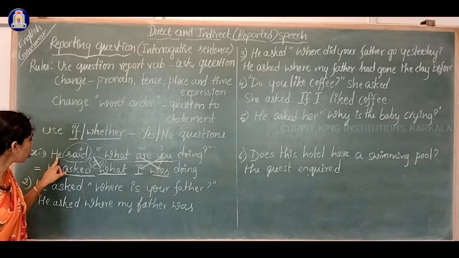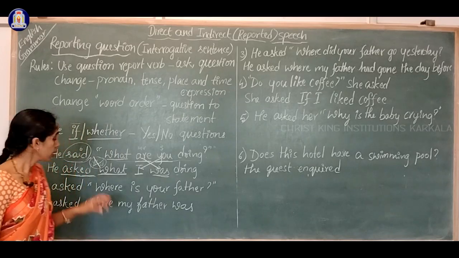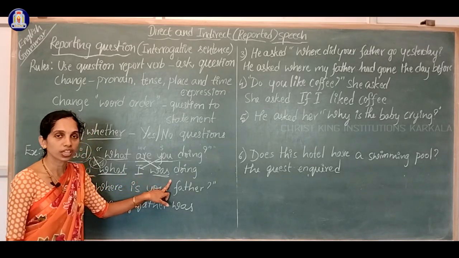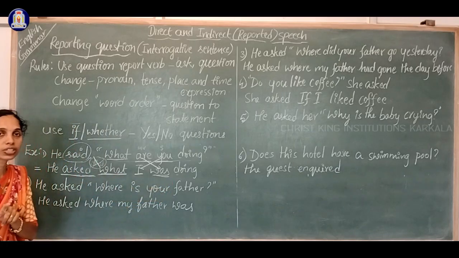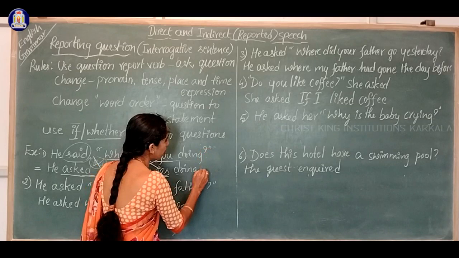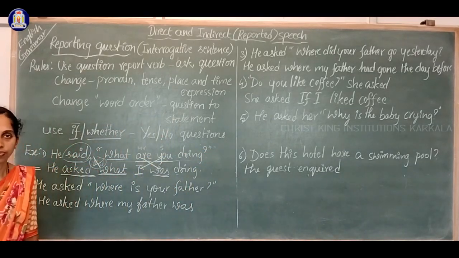The direct speech is what? He said, what are you doing? He asked what I was doing. And another thing, dear students, you have to remember: we are not using a question mark after writing the reported speech.